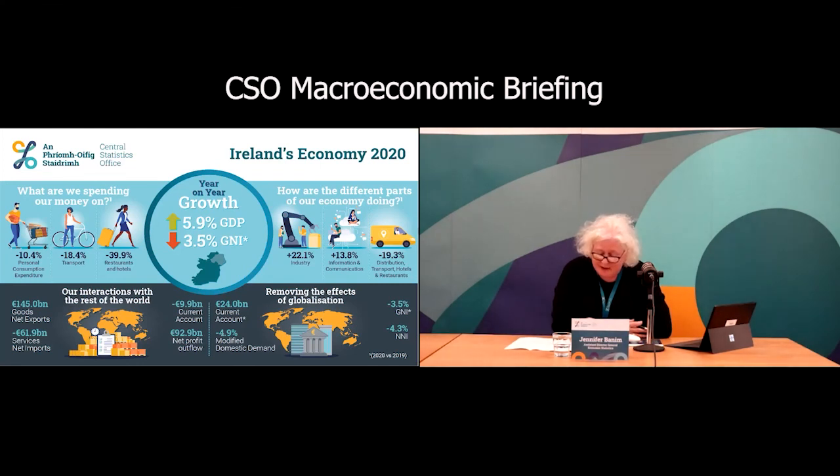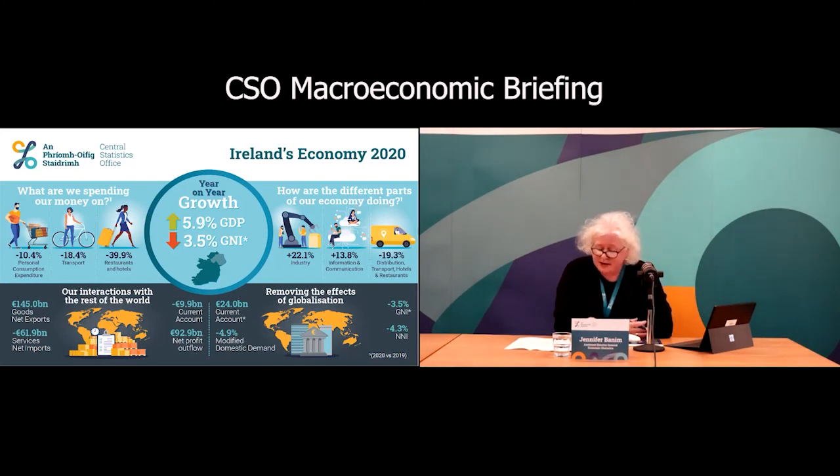And just drilling in a little bit more on the domestic activity, we've seen the decrease in modified domestic demand of 4.9% in 2020. So that's spending on investment by persons and by government as well. So that's an important indicator, I think, of what's happened in the year. And then the very important personal consumption indicator contracting by 10.4% in the year, reflecting over the different quarters the different levels of restrictions that have applied because of the COVID-19 pandemic, but significant impact overall in the year on personal consumption, a decrease of 10.4%, just to highlight that again.